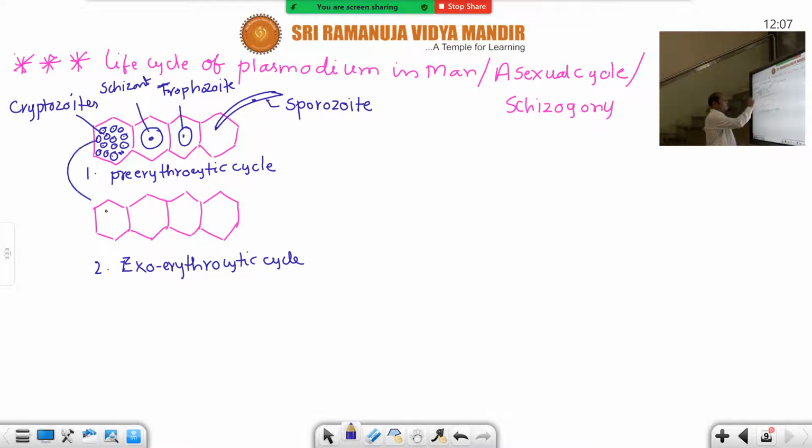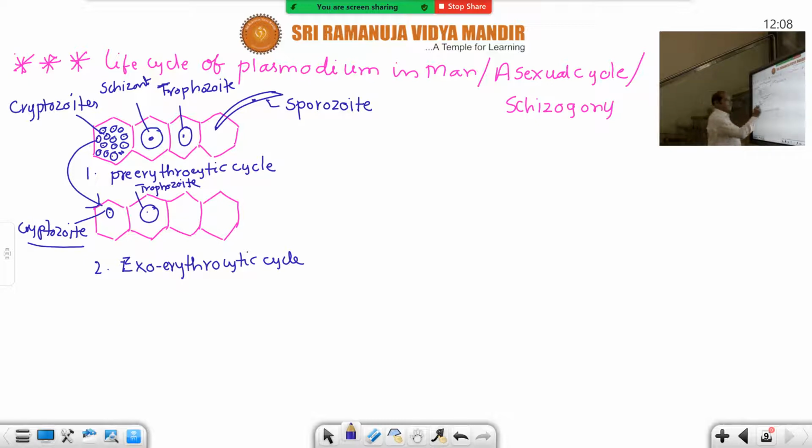So these cryptozoites enter into liver cells. They become round and also become trophozoite. Here also, the first stage cryptozoite is converted into trophozoite. This is cryptozoite. At what stage is the exoerythrocytic cycle started? The exoerythrocytic cycle is started at the stage of cryptozoite, which are the end products of the pre-erythrocytic cycle, or first generation merozoites.